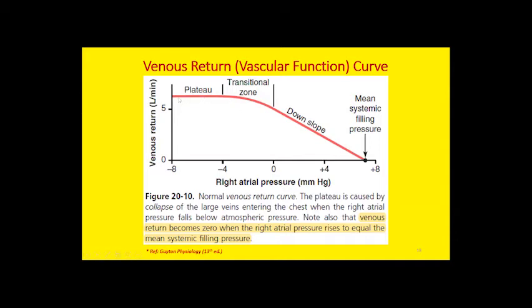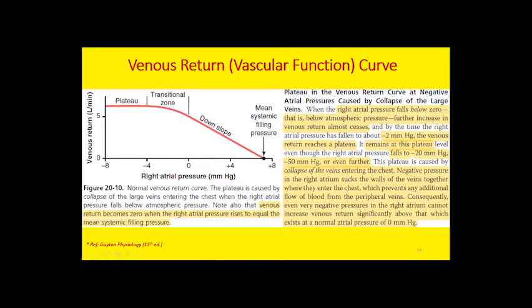And why is there a plateau phase? Because if you decrease the pressure inside the right atrium beyond 0, this negative right atrial pressure will cause collapse of the large veins. So when the right atrial pressure goes below the atmospheric pressure, this will not significantly alter the venous return.